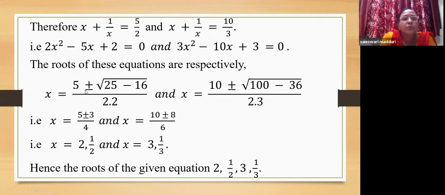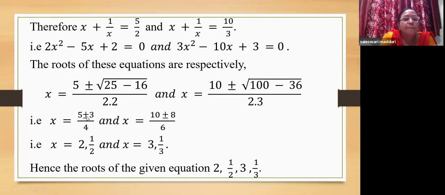And on solving these two equations, we get 5 plus or minus root of b square, that is 5 square 25, minus 4ac, that is 4 into 2 into 2, 16. So 25 minus 16 is going to give us 9. Root 9 is 3. So this is 5 plus or minus 3 by 4.